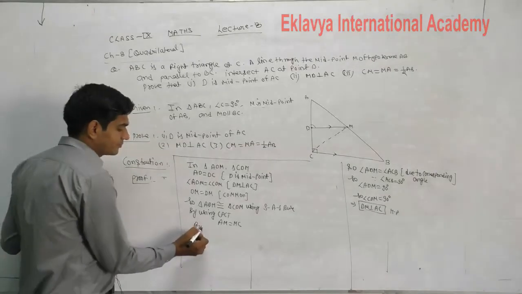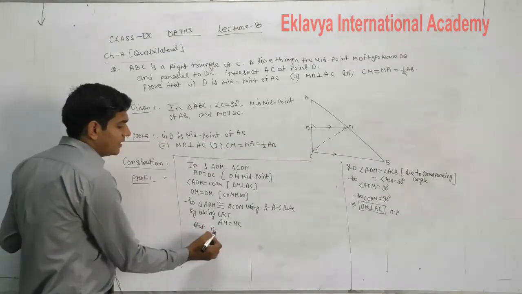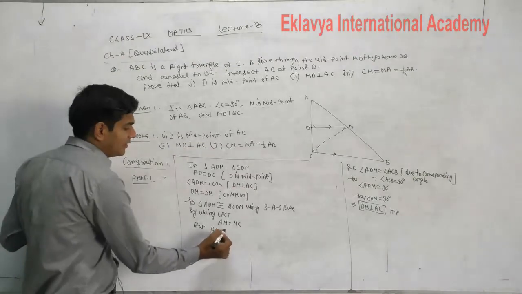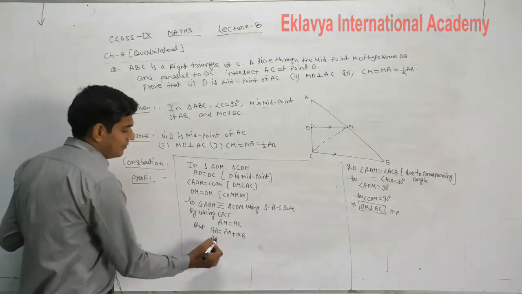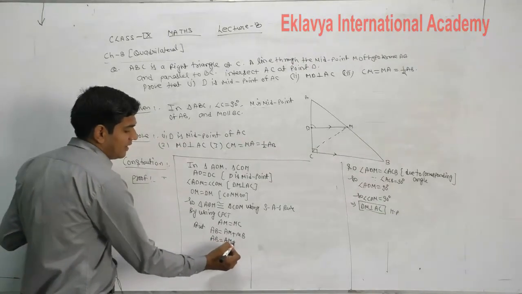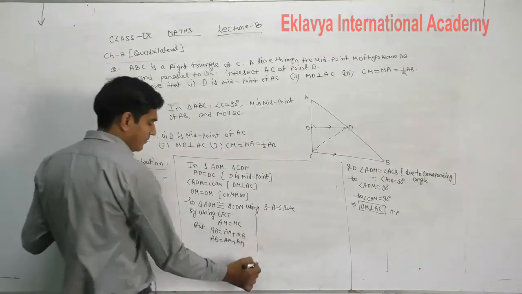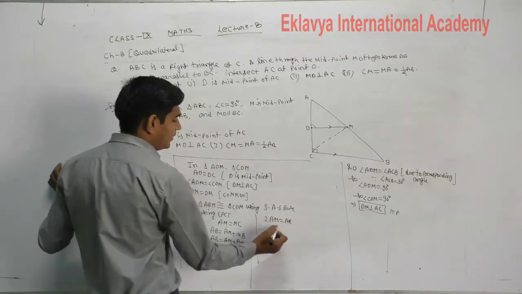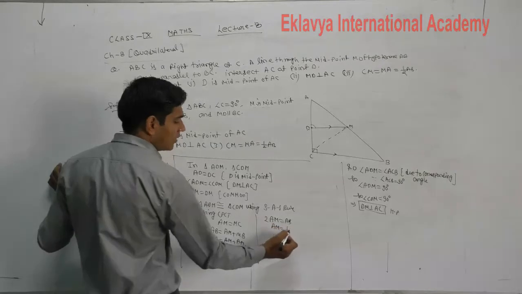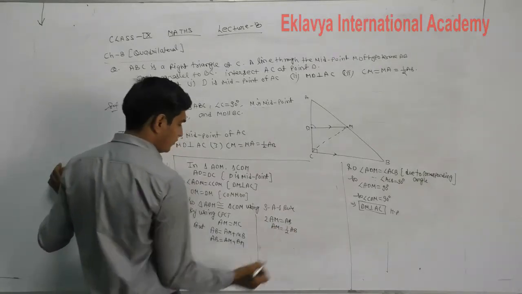But AB can be written as AM plus MB. MB is also equal to AM. So twice AM is equal to AB. So what value of AM did we obtain? Half of AB.